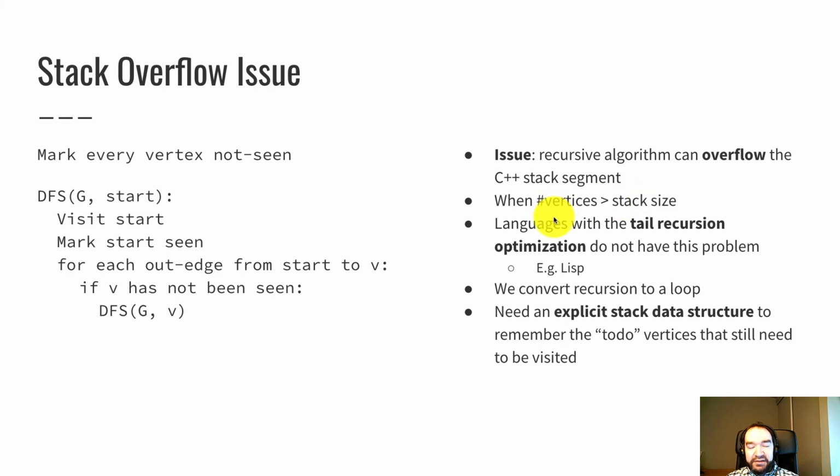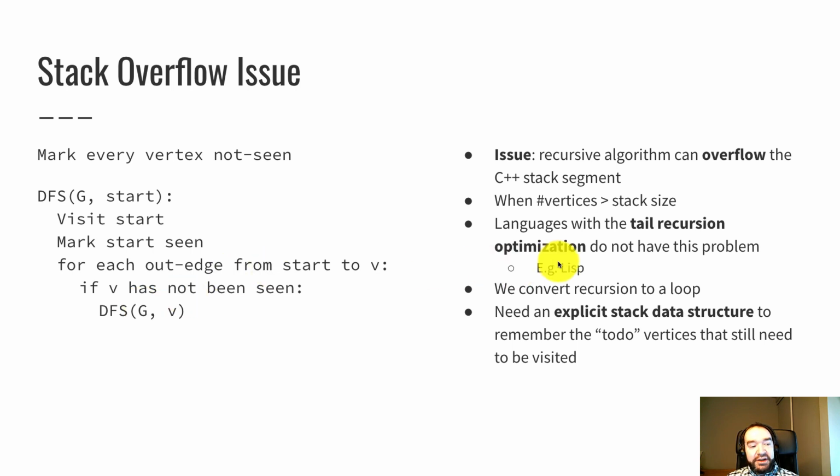I'll note that this is not a flaw in the algorithm itself, it's a weakness of the C++ programming language. There are other programming languages that have something called the tail recursion optimization. For example, the Lisp programming languages have tail recursion, and in those programming languages, in a situation like this where an algorithm calls itself as the last thing it does, they don't overflow the stack. They're more sophisticated in that way.